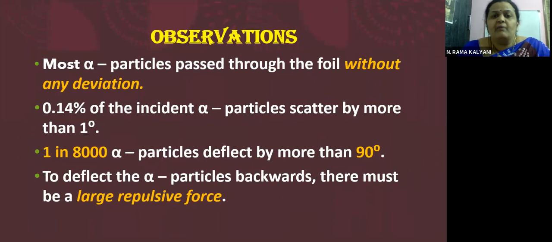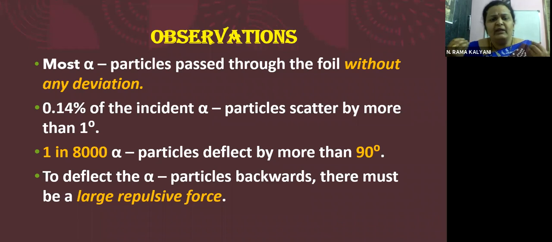So what did we observe in this experiment? What were the observations made? Most alpha particles passed through the foil without any deviation. That was a major observation we saw. And 0.14% of the incident alpha particles scattered by more than 1 degree. That is a very small percentage, children. Otherwise, they were not deviating at all. They are just passing as if nothing is stopping them.